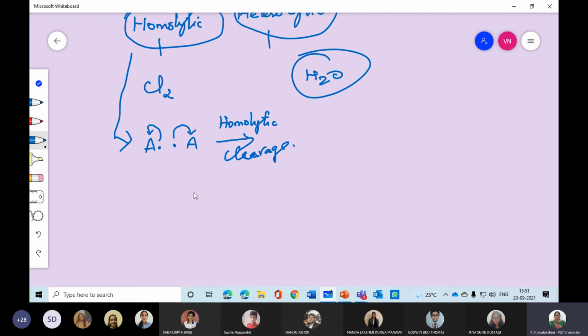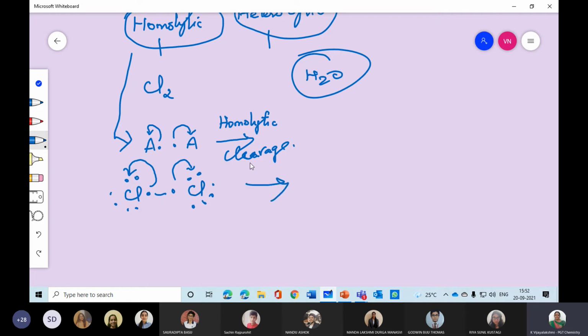For example, chlorine has 7 electrons, and here also 7 electrons. Two electrons are shared; one belongs to this atom, and one belongs to that atom. So due to that, the fission reaction is a breaking.